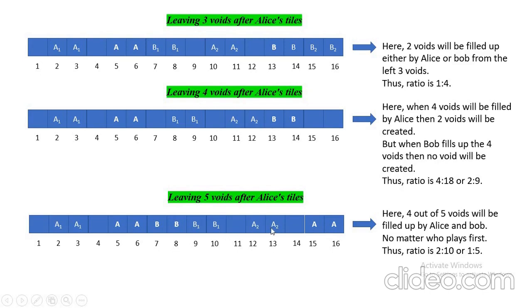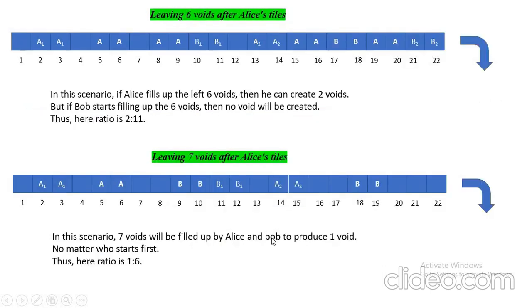B1, B1, 1, A2, A2, then 1, 2, 3, 4, 5. B2, B2. Okay. So here when we return, then either A starts or B starts, the 5 voids will be filled up in such a way that 1 void will remain. So here we can say that out of 10 we are getting 2 voids, so 1 is to 5. Again, it is not a better ratio than 1 is to 7. We have got 1 is to 7.